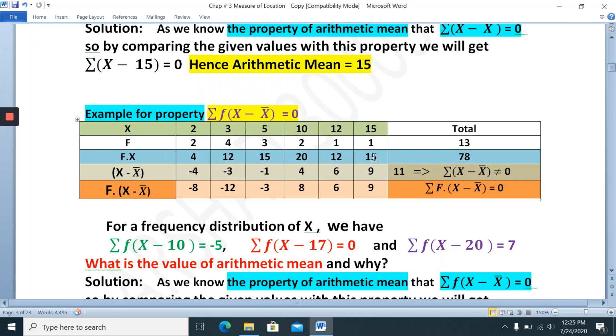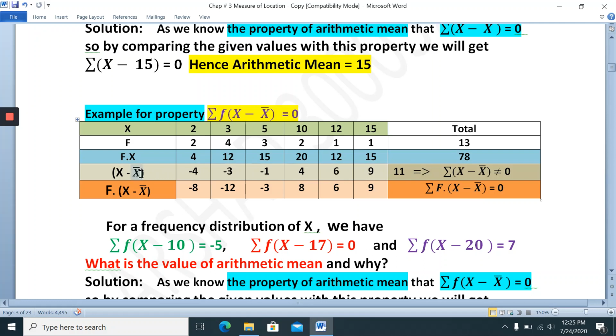The summation fx total is 78 and f total is 13. 78 divided by 13, we will get x bar. When we divide these, we will get x bar is equal to 6. 78 divided by 13, you will get 6. So 6 is the x bar.